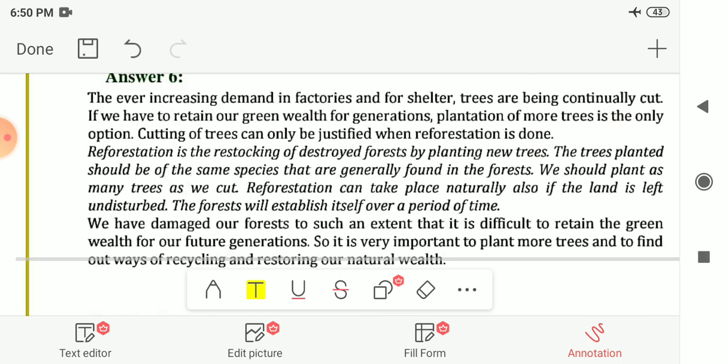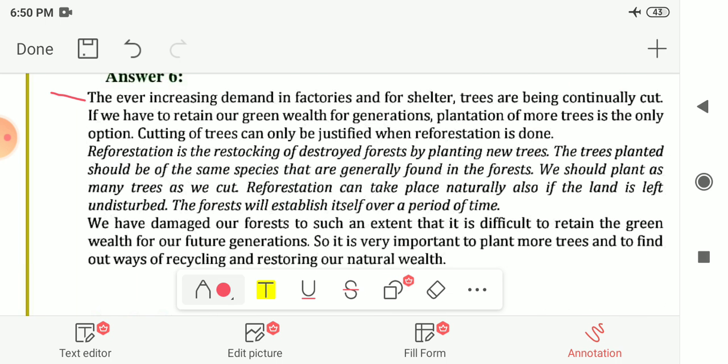So with the ever increasing demand in factories for shelter, trees are being continually cut. And if we have to retain our green wealth for generations, plantation of more trees is the only option. So the cutting of trees can only be justified when reforestation is done. Reforestation is the restocking of destroyed forest by planting new trees. And the trees planted should be of the same species that are generally found in the forest. And we should plant as many trees as we cut.